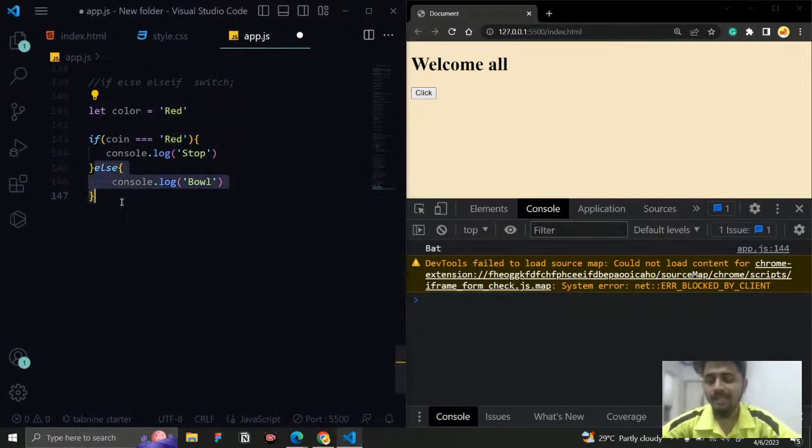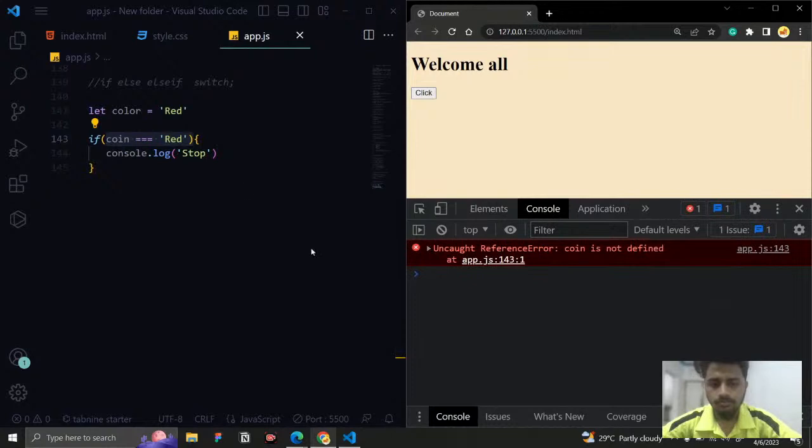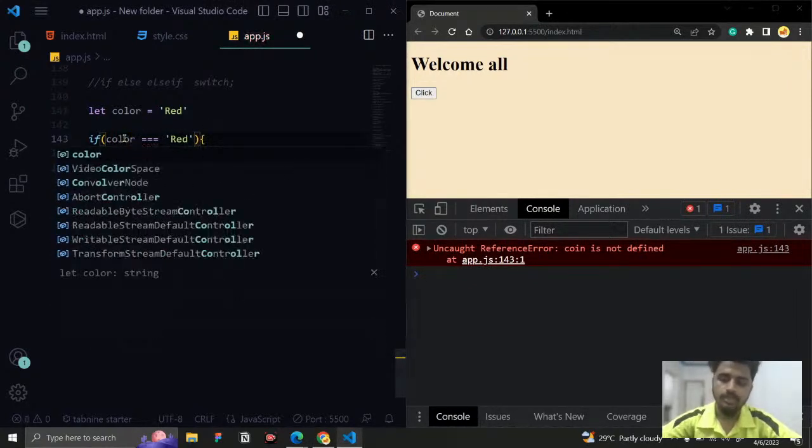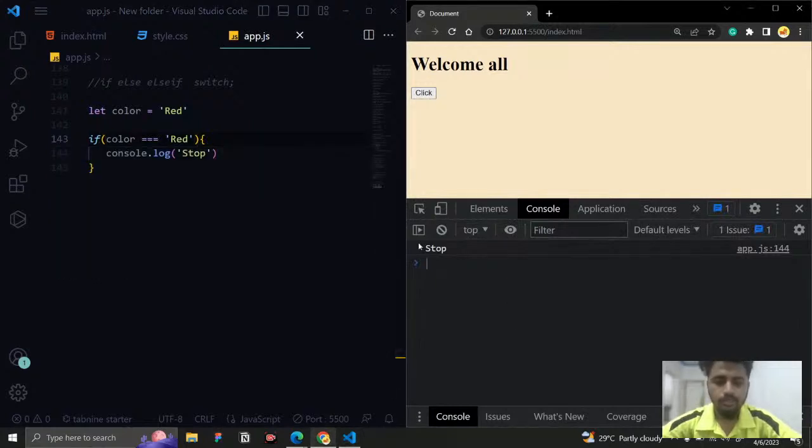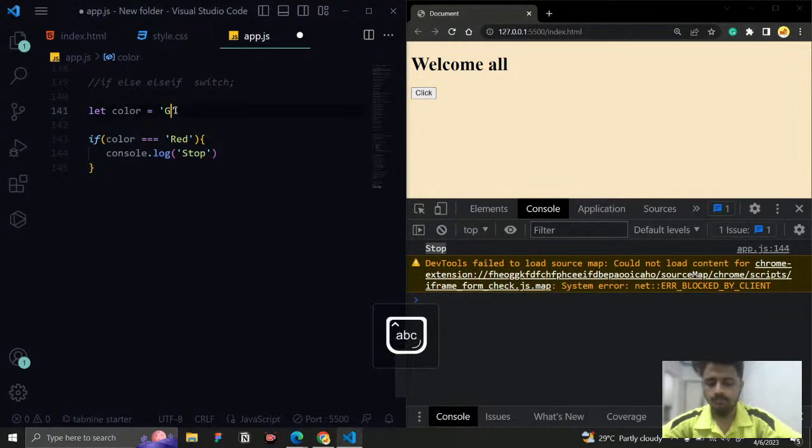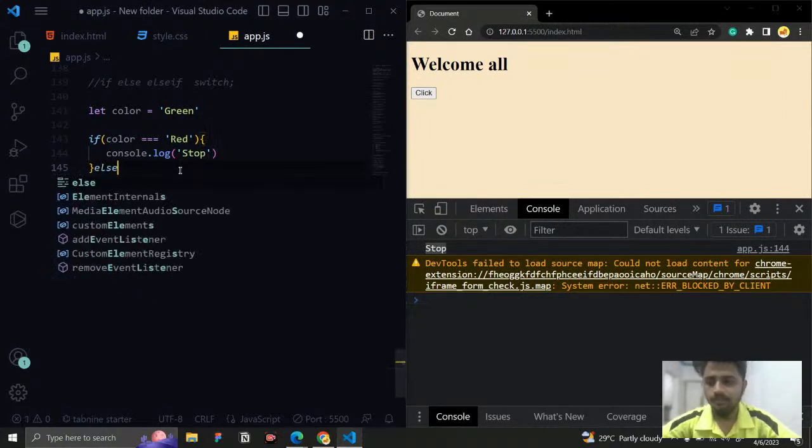So for checking multiple conditions, right now I am going to check if the color is red. Not coin, I want to change it to color. If the color is triple equal to red, then you need to say stop. What if the color is green? Now I want to write another statement.